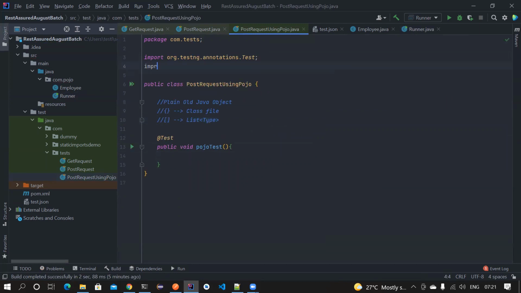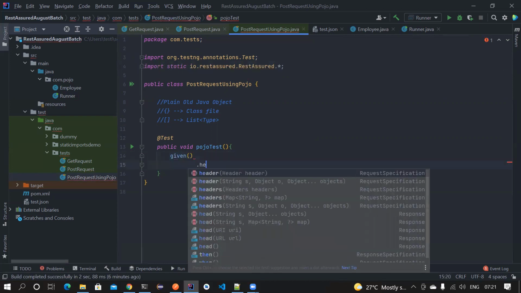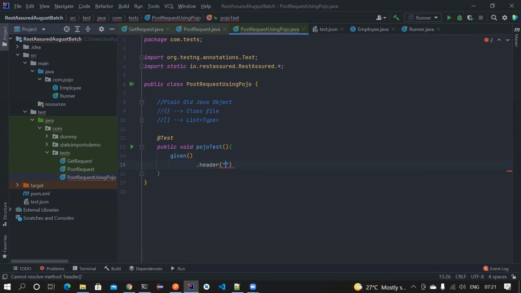First, if I want to use Rest Assured, I have to do the static imports, import static io.restassured, and then star. Now given, and then I want to add a header. Header is basically content type, and the value is content.